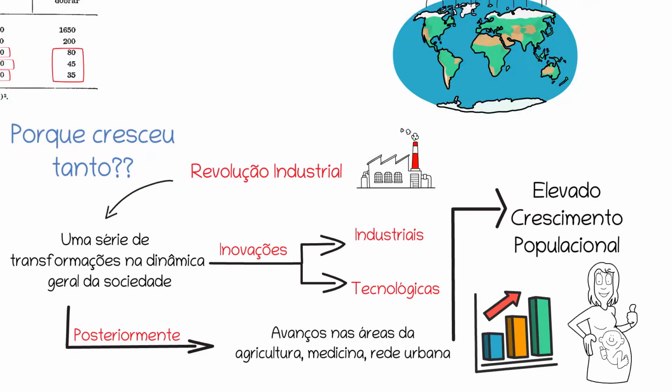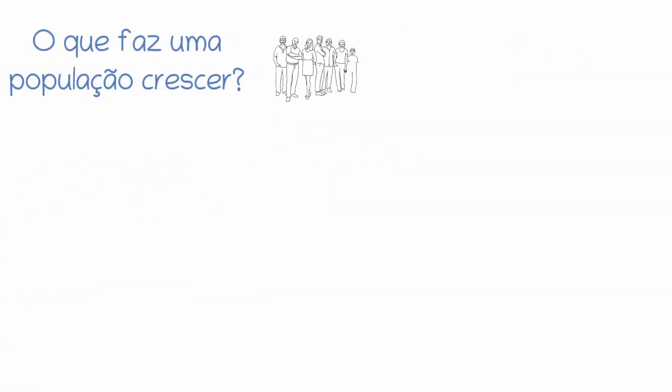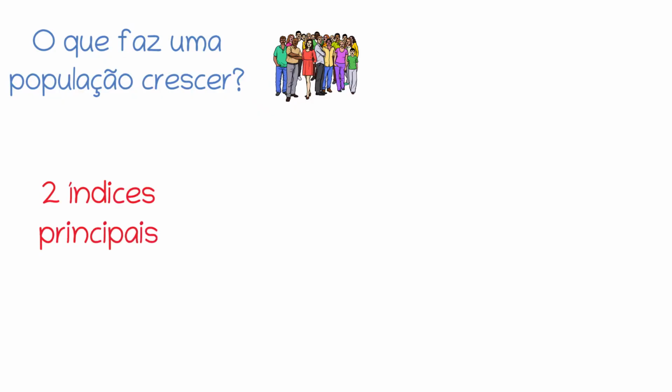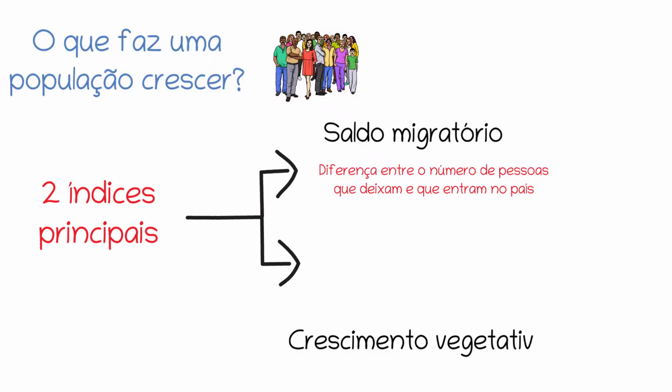Alright, we saw that the population grew during this period. But then another question comes up, which is this: what makes a population grow? And about that, we have many explanations. However, there are two indicators that are decisive for this to happen, which are, first of all, net migration, which is the difference between the number of people who enter and the number of people who leave the country. And the second is natural growth, which is the difference between the number of people who are born and the number of people who die.